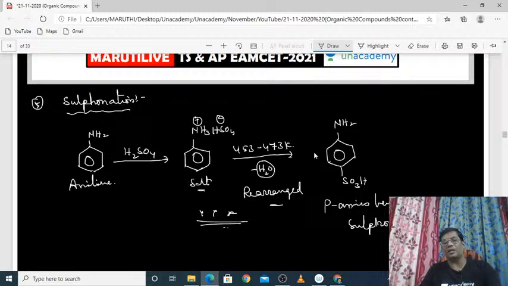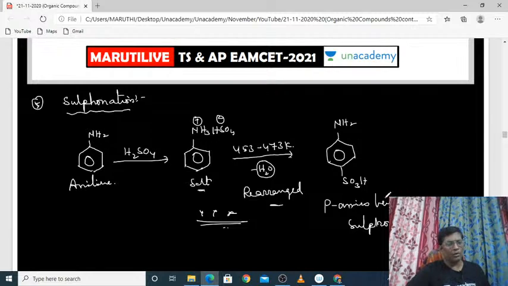Organic compounds containing nitrogen: in 2 sessions, we have completed these 2 important concepts. Okay, our time is over. Today's session I will complete at this moment. Tomorrow, in the next session, we will discuss interconversions, that means how one functional group is converted to another functional group. Let us discuss in the next session.